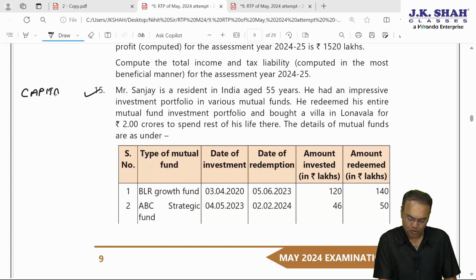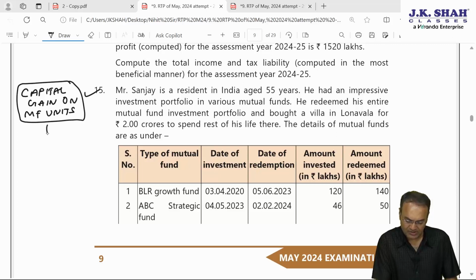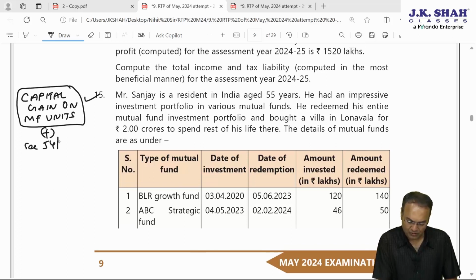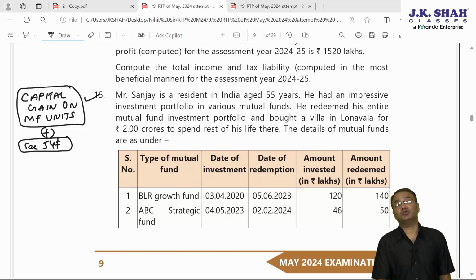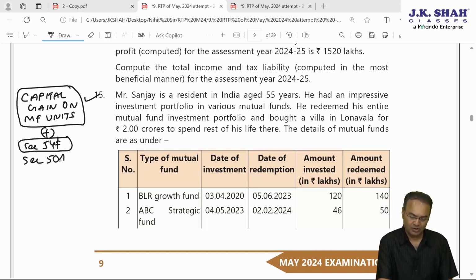Capital gain, calculation of capital gain arising on transfer of units of mutual fund. On mutual fund units. Now apart from that, there is an exemption under section 54F also. 54F. And not only that, there is a new concept introduced with effect from AY 24-25 about specified mutual fund given in section 50AA. So let's try to understand.